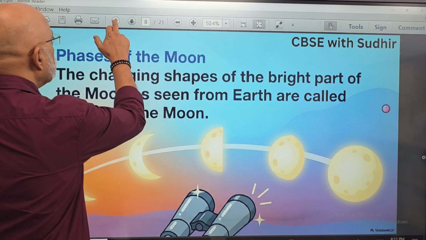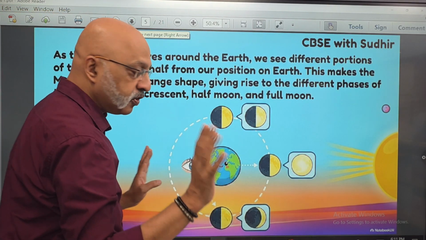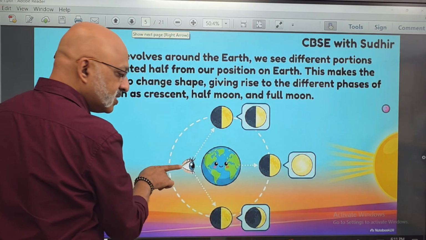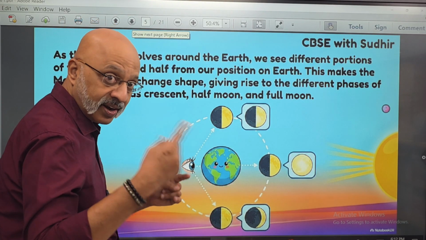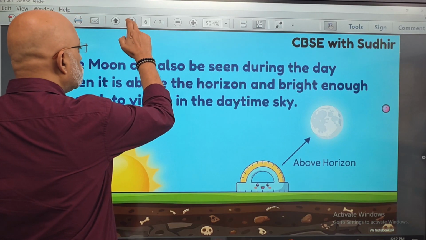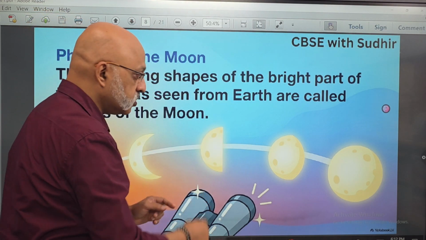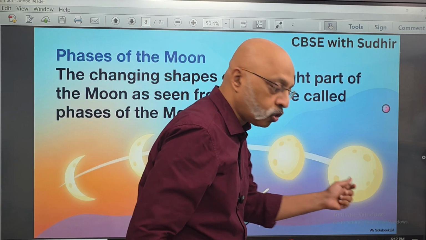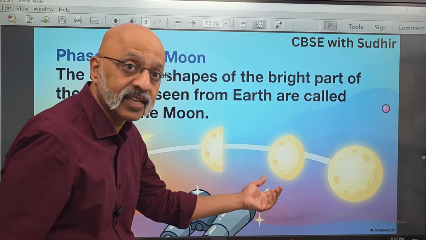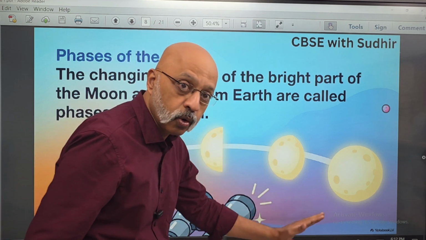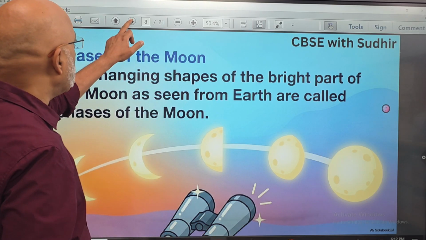You know what I mean when I say 12 o'clock. This is what I'm going to refer to. This is the 3 o'clock position. This is the 9 o'clock position. This is the 12 o'clock position. This is the 6 o'clock position, right? So I will refer to it like this so that it becomes easy for you to remember. So this is at the 12 o'clock and the 6 o'clock position. This is at the 3 o'clock position. This is between the 12 o'clock and the 3 o'clock position, let's say around 1:30, right? So this is how it works. This is how you are seeing it from your position on earth.